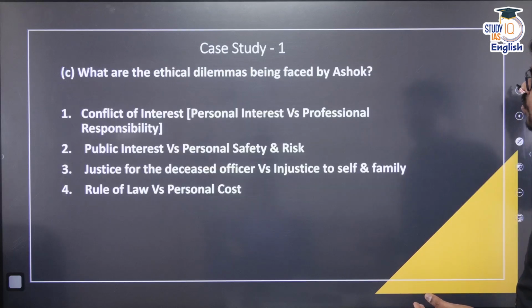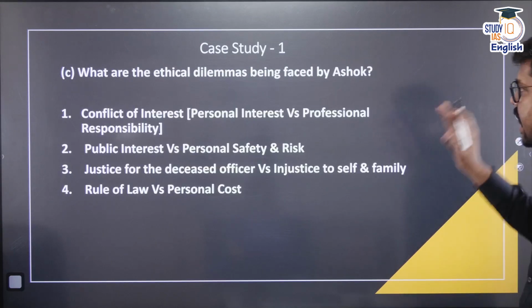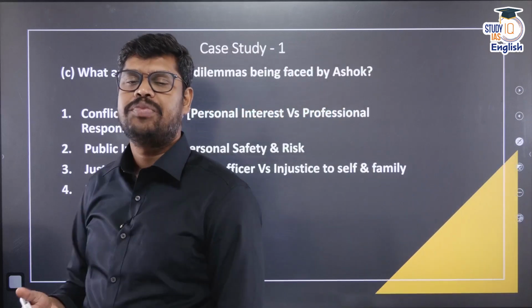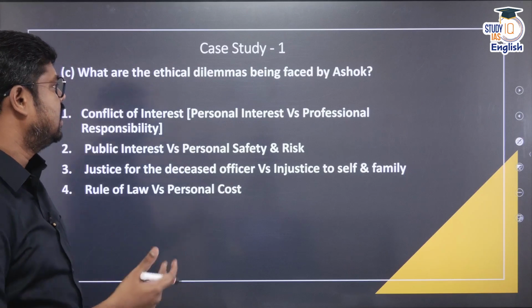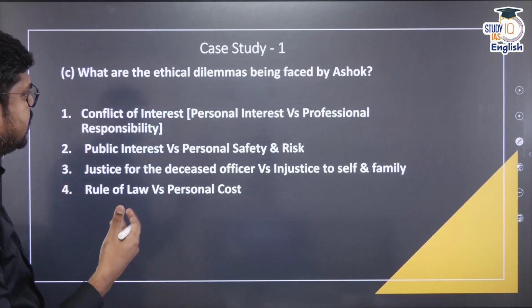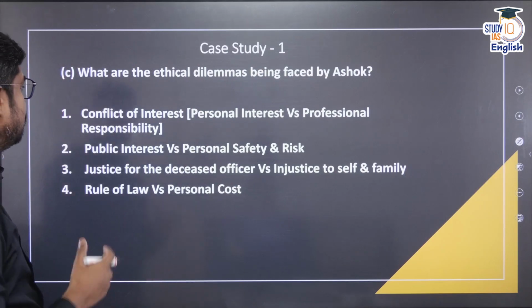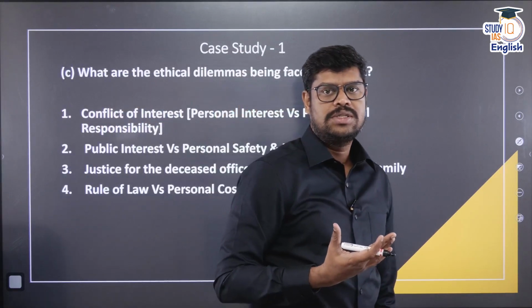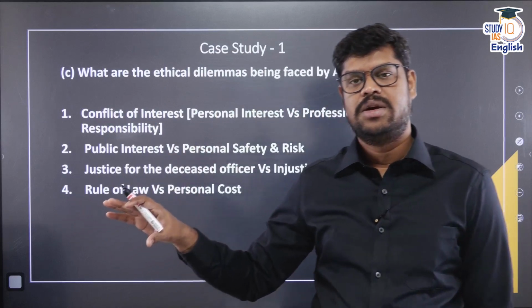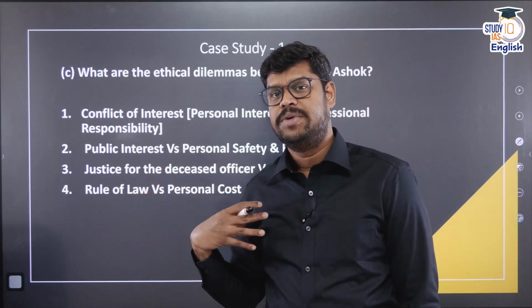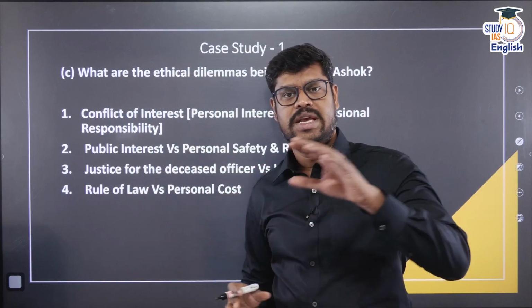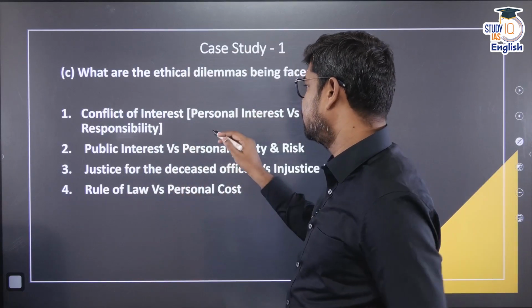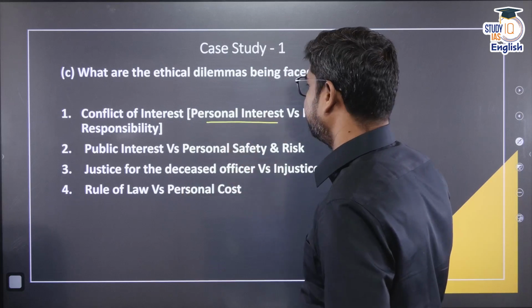So now come to the third question: what are the ethical dilemmas being faced by Ashok? So in the process, whatever options that he takes, what are the various ethical dilemmas that may be faced by Ashok? So first thing is the conflict of interest. One is that if Ashok hands over this particular report, he has everything to gain personally, but professionally he has to perform certain duty. So the biggest conflict for him is personal interest versus professional responsibility.